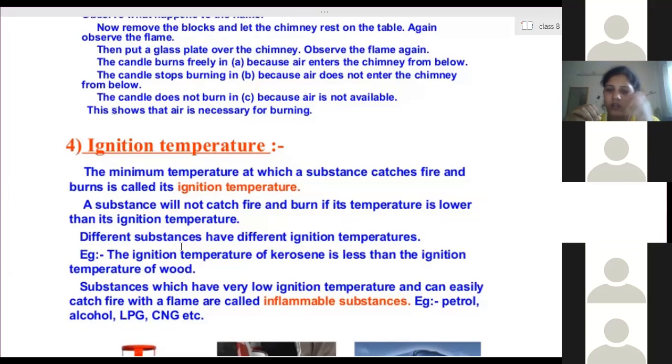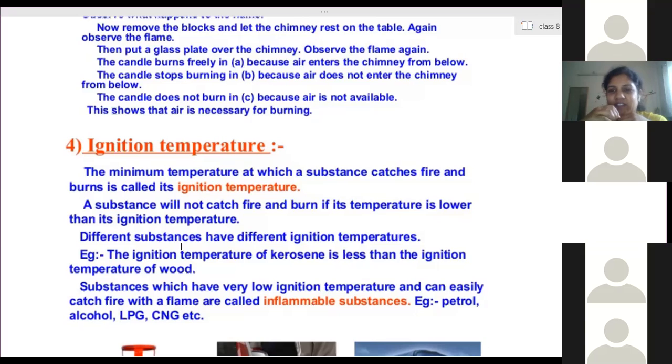It's clear? So the substances which have a very low ignition temperature and can easily catch fire with a flame are called inflammable substances. Inflammable doesn't mean it won't undergo combustion. It will undergo combustion very quickly. Quick combustion takes place, so those substances are called inflammable substances. Writing 'in' before it doesn't mean it is the opposite.